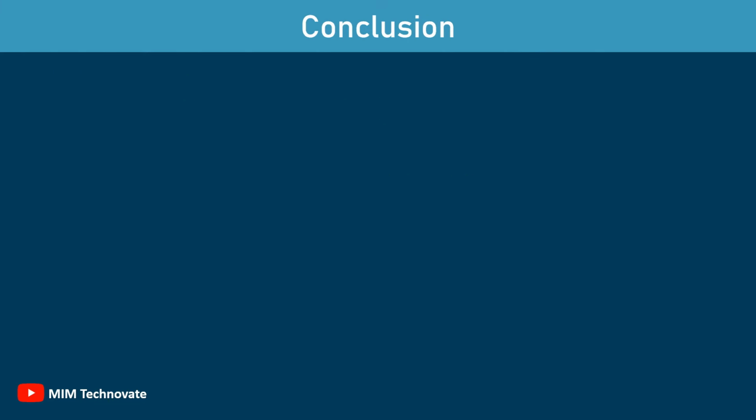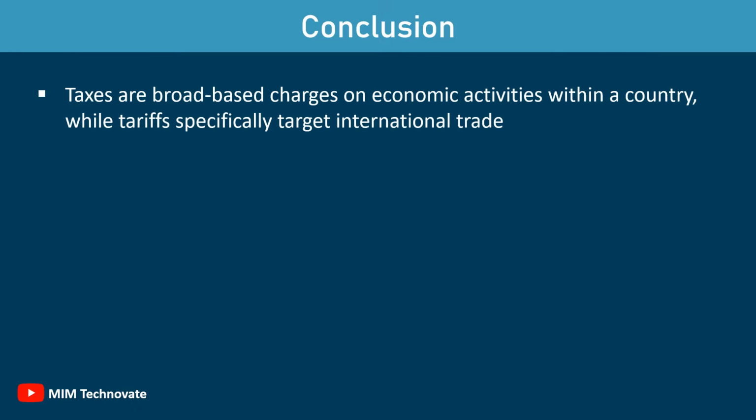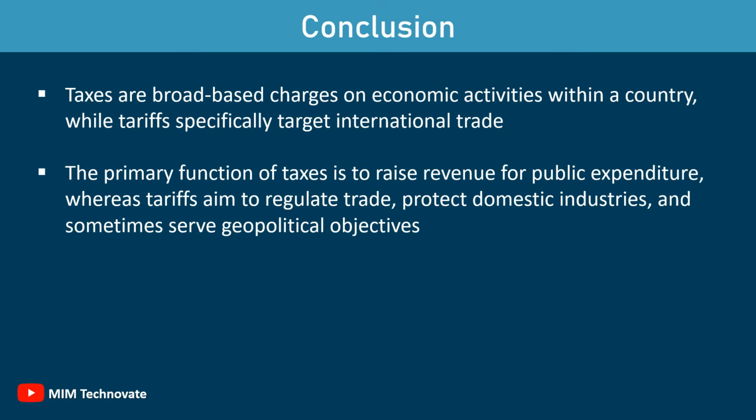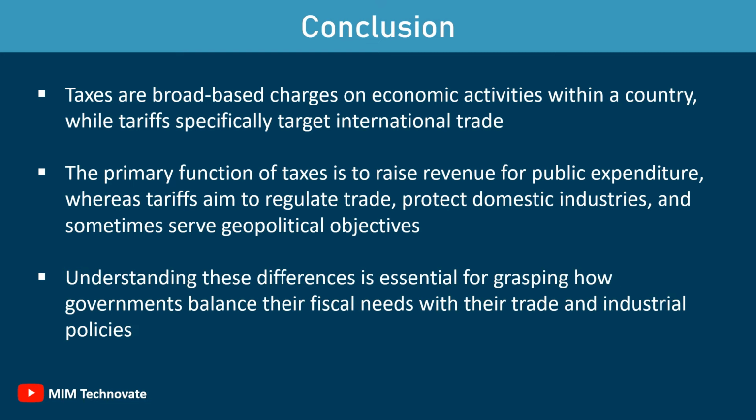Conclusion. While both taxes and tariffs are means by which governments collect revenue, they serve different purposes and affect different aspects of the economy. Taxes are broad-based charges on economic activities within a country, while tariffs specifically target international trade. The primary function of taxes is to raise revenue for public expenditure, whereas tariffs aim to regulate trade, protect domestic industries, and sometimes serve geopolitical objectives. Understanding these differences is essential for grasping how governments balance their fiscal needs with their trade and industrial policies.